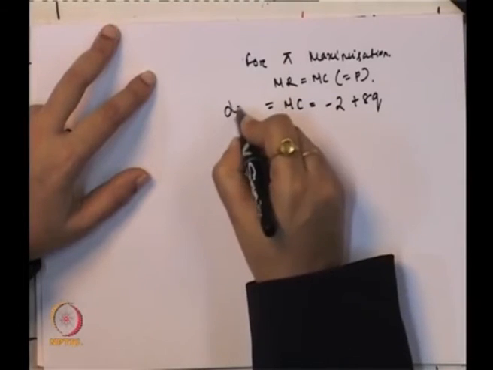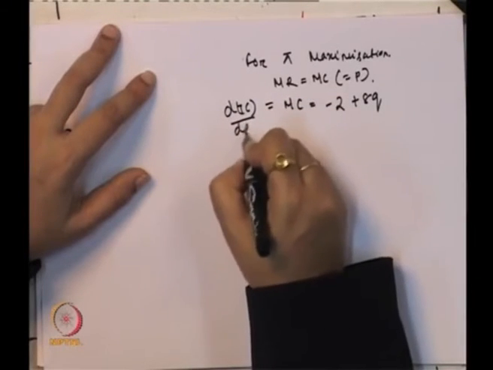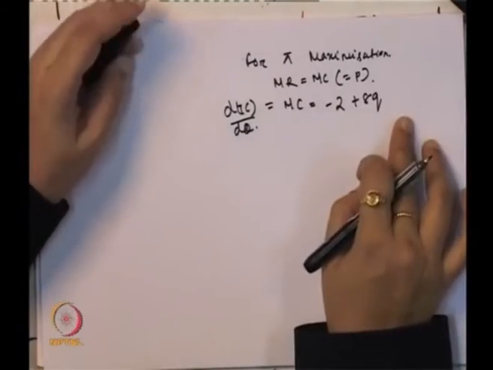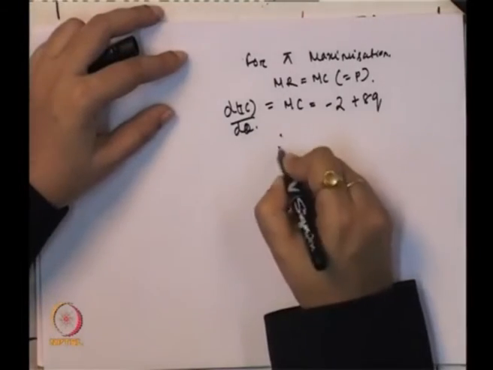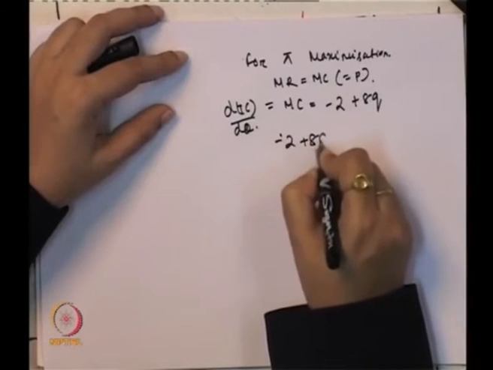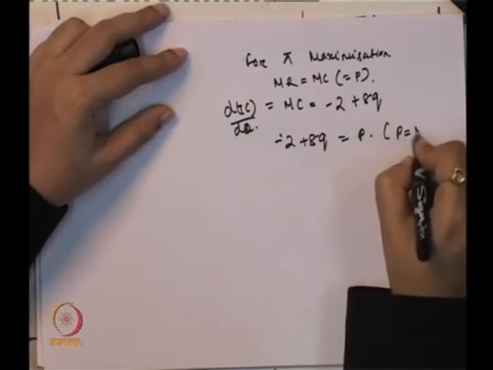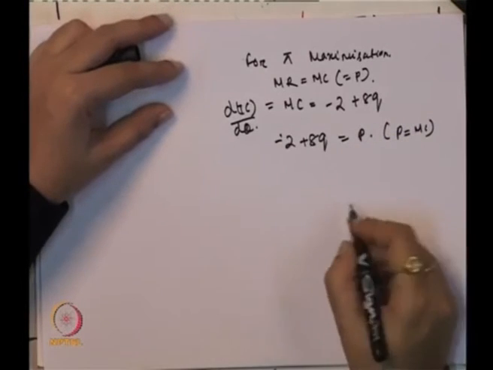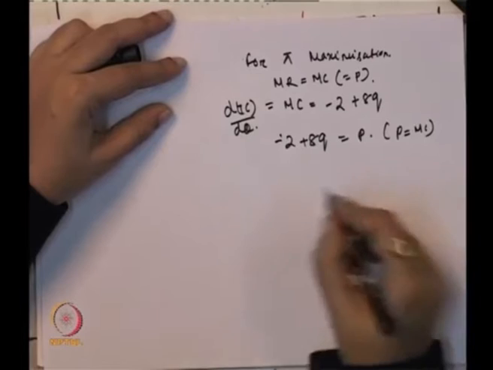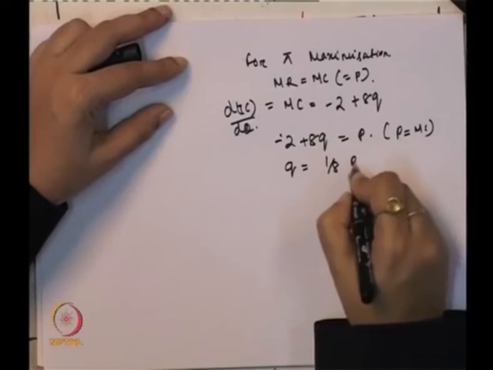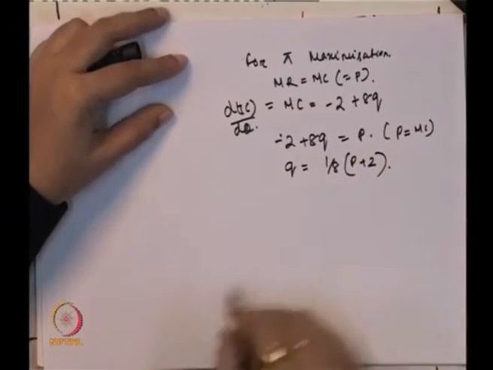We get this MC by taking the derivative of the total cost with respect to Q. So minus 2 plus 8Q. Now this minus 2 plus 8Q has to be equal to the price, as price is equal to marginal cost. Now to solve it for Q, it will come to 1 by 8 (P plus 2).